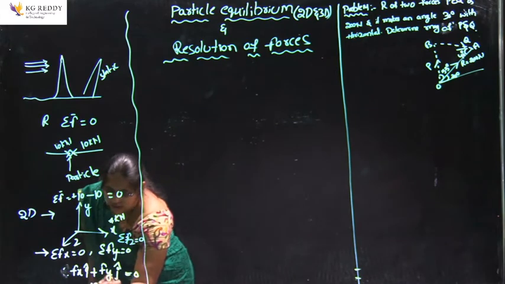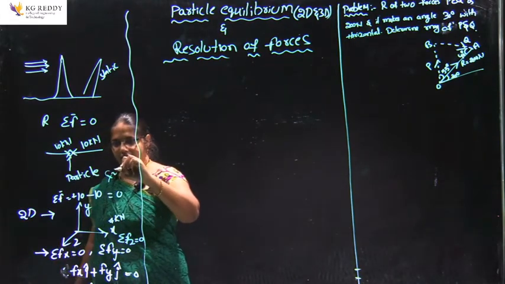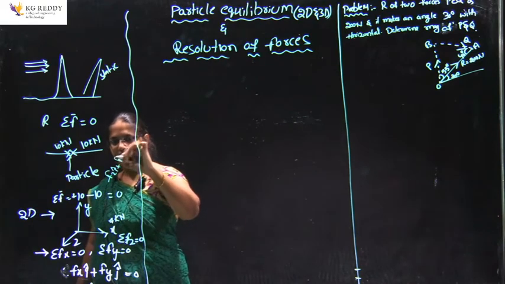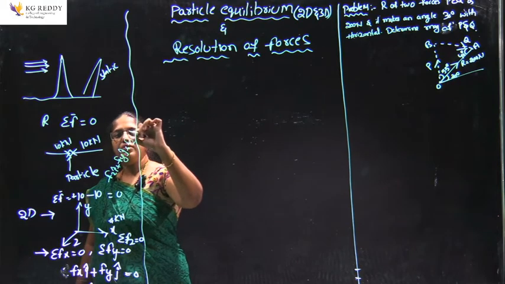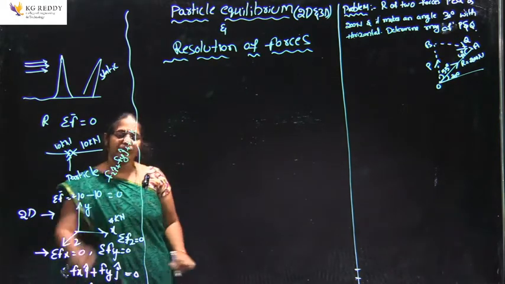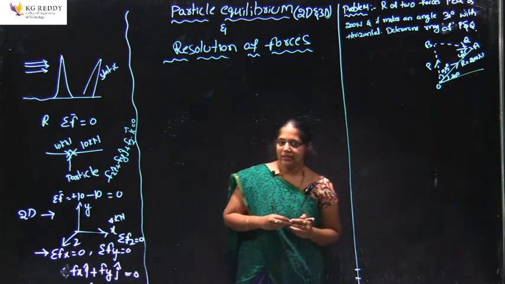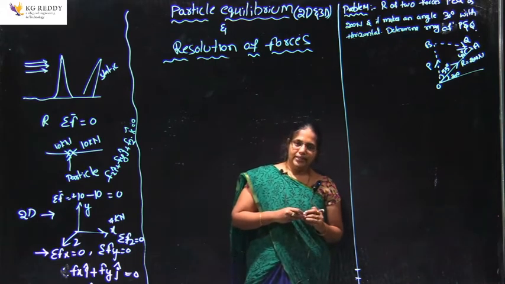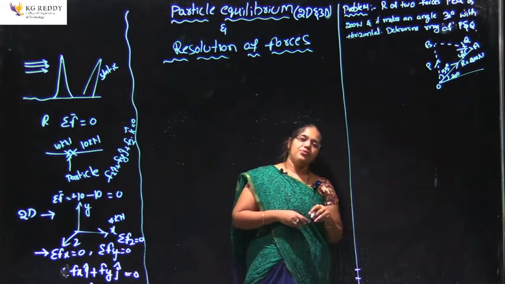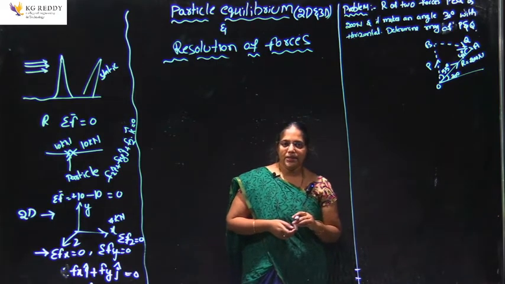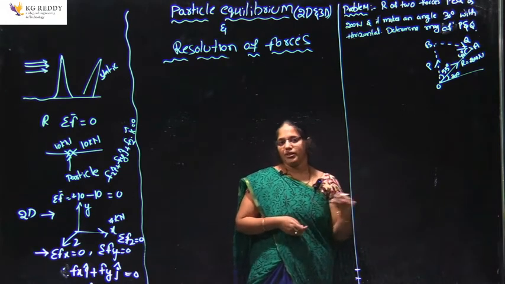Similarly, in vectorial representation I can write Fx i plus Fy j plus Fz k, where i, j, k are unit vectors. This is the vectorial representation of the 3D particle. If it is 2D, we only have length and width, right. If it is 3D, it has length, width and also height. So we represent the body's particle equilibrium in 2D with x and y directions, and in 3D with x, y, z.